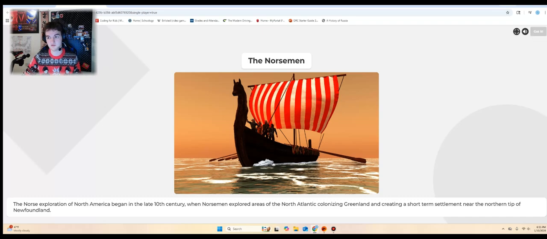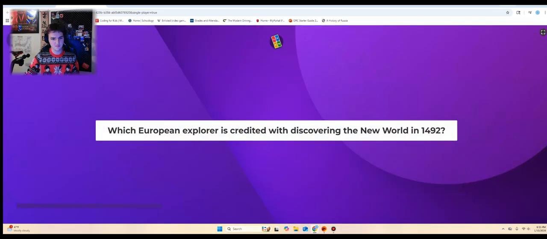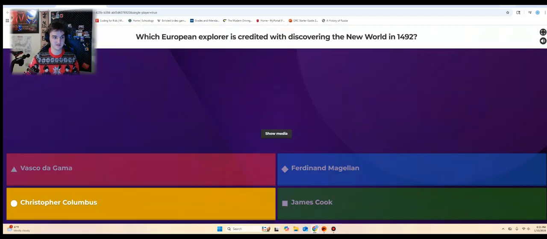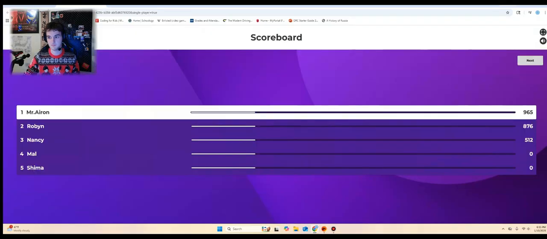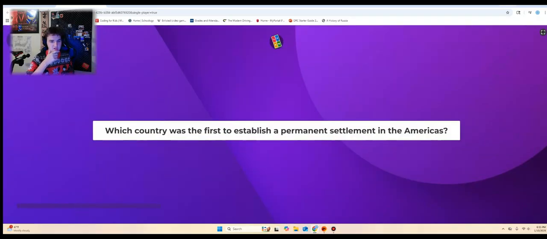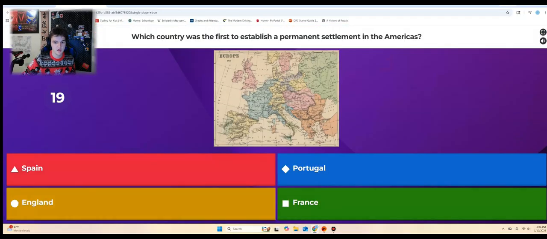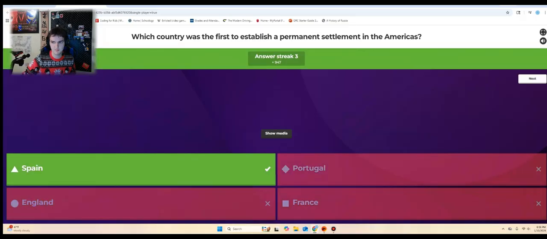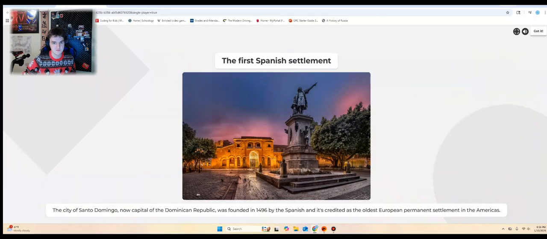Let's move on. Which European explorer is credited with discovering the New World in 1492? That's simple, Christopher Columbus. Yep. Which country was the first to establish a permanent settlement in the Americas? I think it was Spain. Yep. The first Spanish settlement, the city of Santo Domingo, now the capital of the Dominican Republic, was founded in 1496 by the Spanish and is credited as the oldest European permanent settlement in the Americas. Got it.